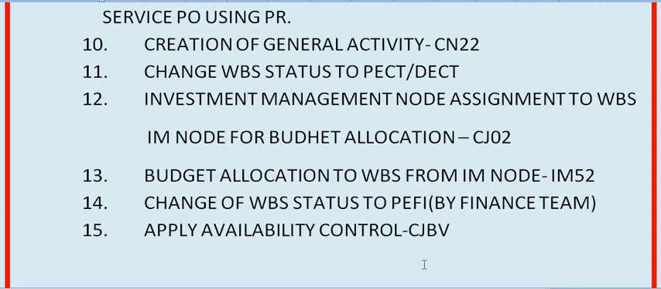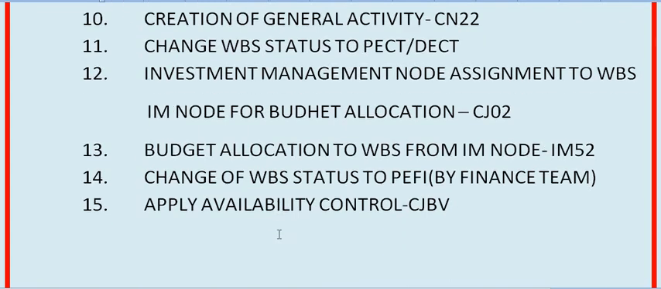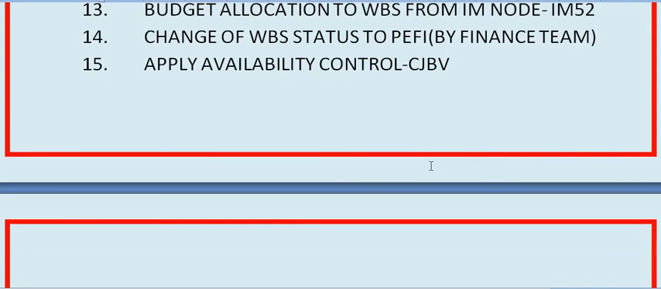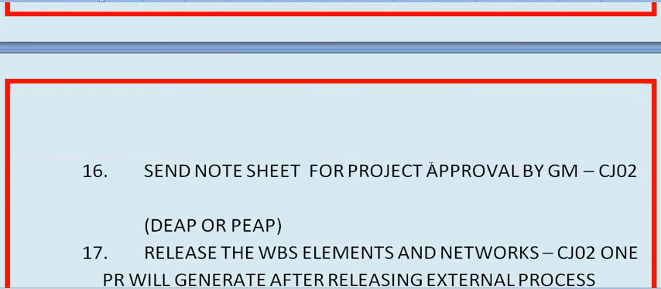Once the budget has been assigned to the WBS, overall as well as in the current financial year, then next, step 14, the WBS status is changed to PEFI by the finance team. The finance officer who has assigned the budget to the WBS will change the WBS status to PEFI, project estimate financially concurred, and apply the availability control CJBV. Once the status is completed, the CJBV T-code will be run by the finance officer to activate the budget control. Getting my points?